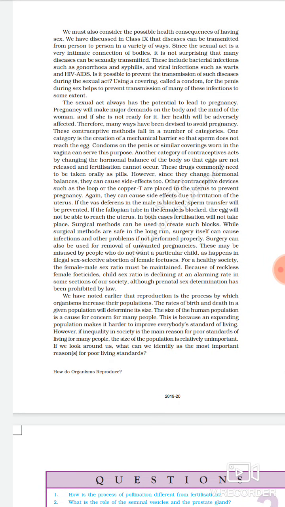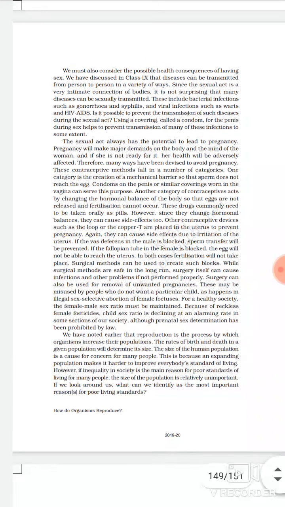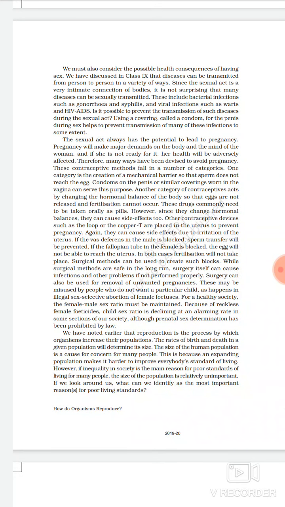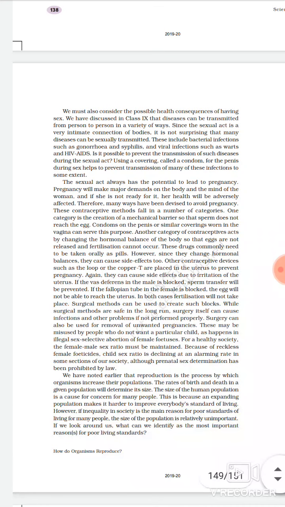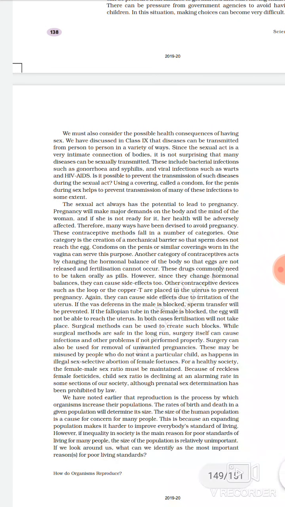And one more very important thing, these contraceptive methods should be used in order to avoid a very deadly disease called HIV, because unsafe sexual contacts may lead to HIV or AIDS. A person can also get these types of diseases, called sexually transmitted diseases, if there are unsafe sexual contacts. And in this, there can be bacterial sexually transmitted disease, and there can be viral sexually transmitted disease also.